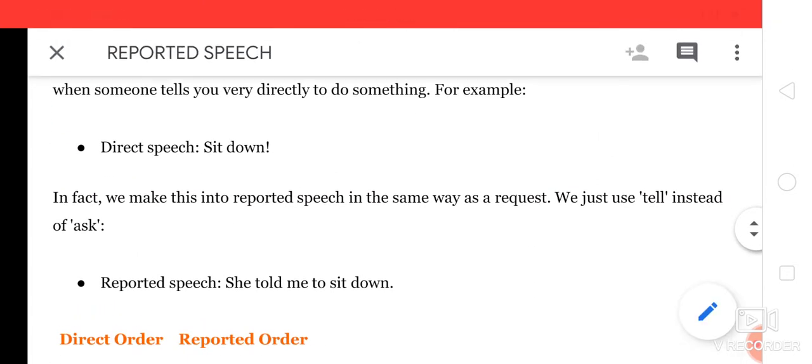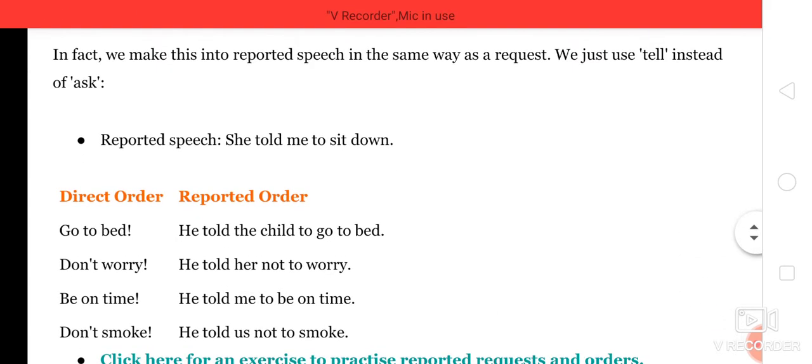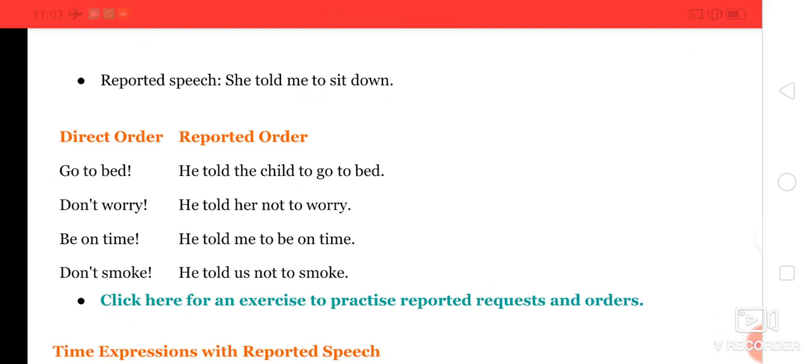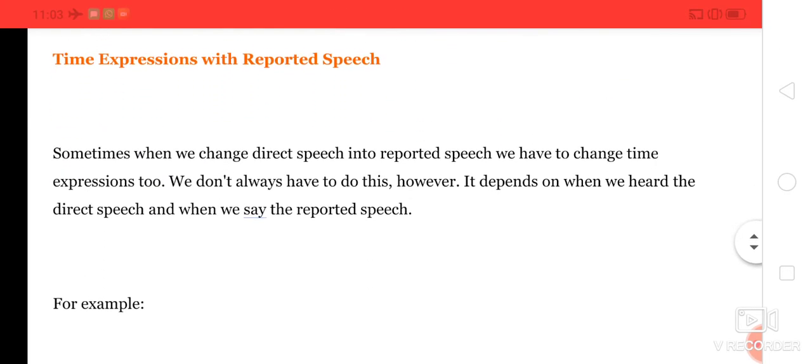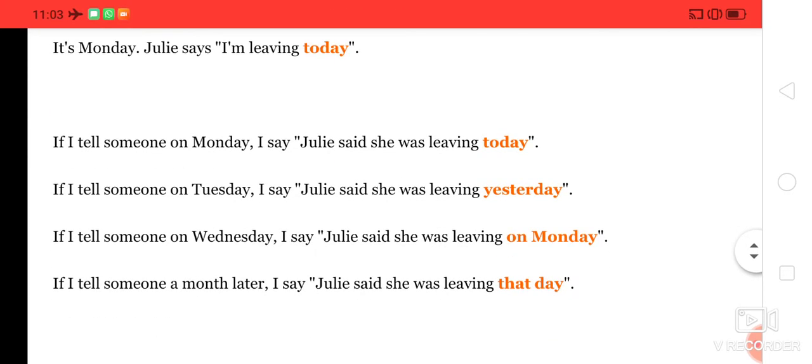See, one more example. "Sit down." She told me to sit down. Right? "Go to bed." He told the child to go to bed. "Don't worry." He told her not to worry. "Be on time." He told me to be on time. "Don't smoke." He told us not to smoke, or do not smoke. Right? So there are so many examples here.